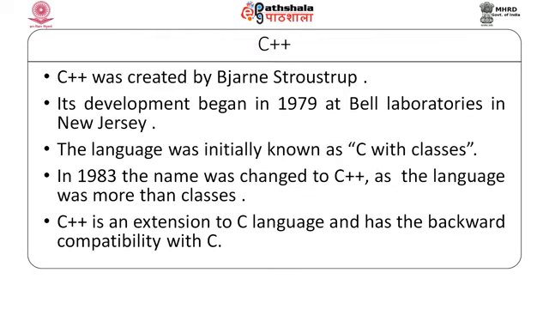It was developed in 1979 at Bell Laboratories in New Jersey. The language was initially known as C with classes, but in 1983 the name was changed to C++ as the language was more than classes. It was created as an extension of the C language and has backward compatibility with C. What we mean by this is that any valid C program is also a valid C++ program.